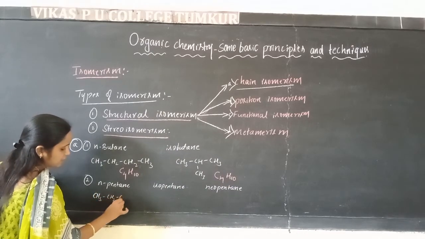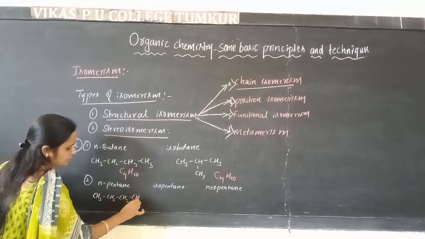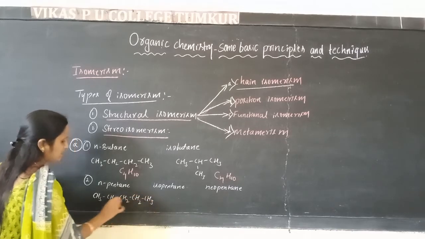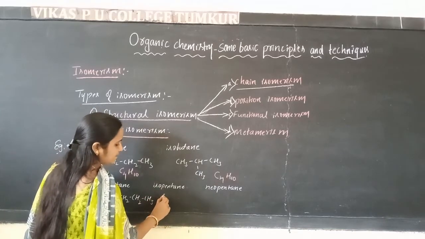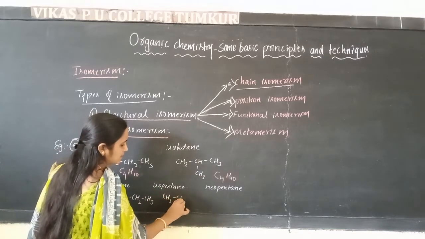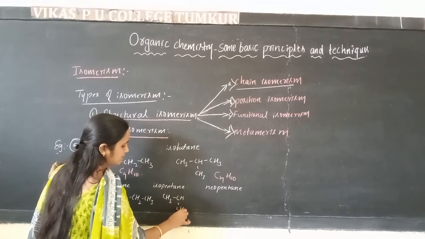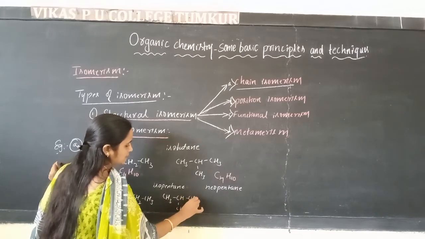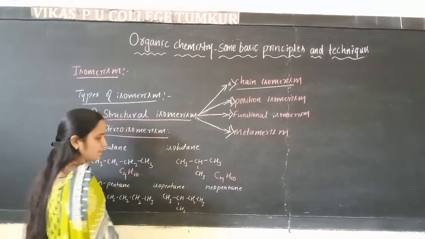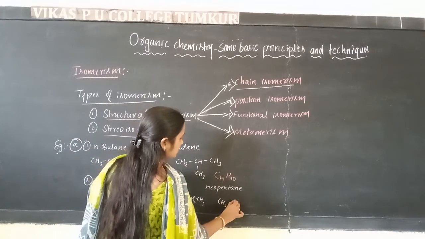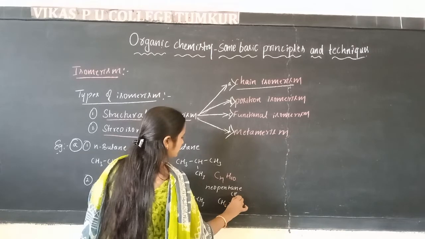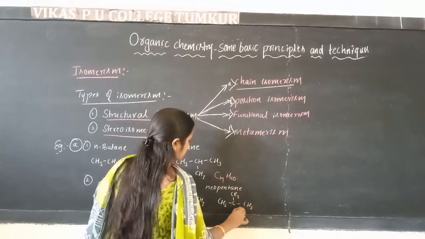CH3, CH2, CH2, CH2, CH3. This is about the N-pentane. Isopentane ಬರೀತಾ ಇದೀನಿ. CH3, CH, CH3, CH2, CH3. This we call as isopentane. Neopentane ಬರೀತಾ ಇದೀನಿ. CH3, C, CH3, CH3, CH3.